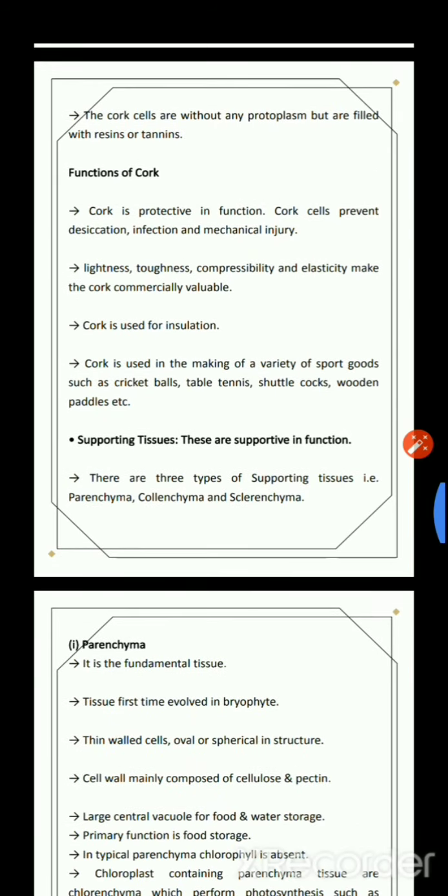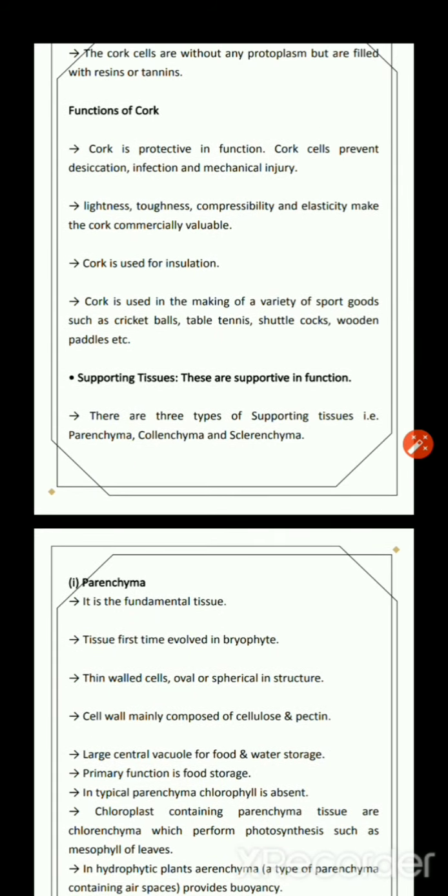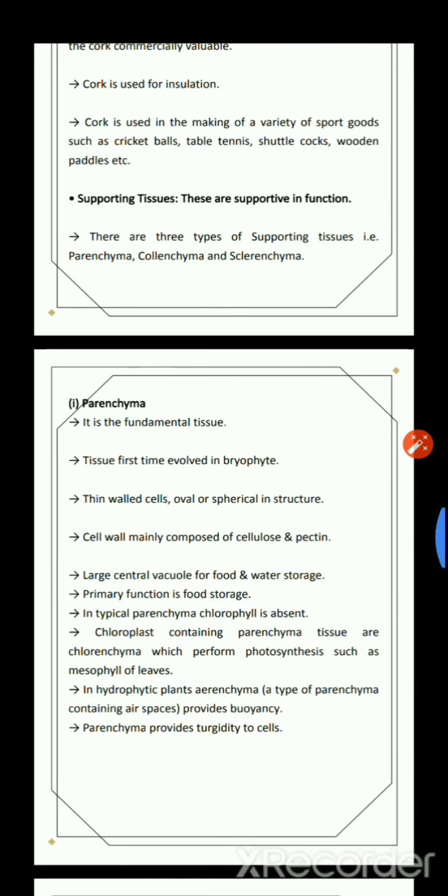Now the cork cells are without any protoplasm, but they are filled with resins and tannins. Now the function of cork. See, the cork is protective in function. Cork cells prevent desiccation, infection, and any kind of mechanical injury. Lightness, toughness, compressibility, and elasticity make the cork commercially valuable. Cork is also used for insulation, because it protects the plant from hotness or coldness. Cork is used in making a variety of sports goods such as cricket balls, table tennis, shuttlecocks, and wooden paddles, etc.